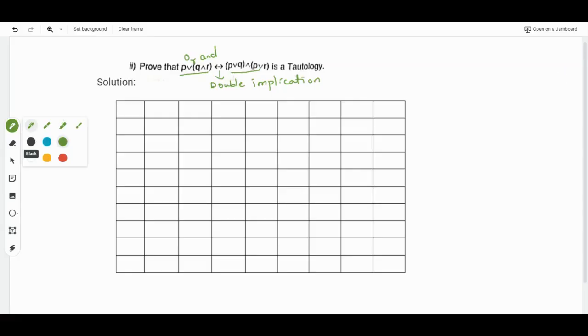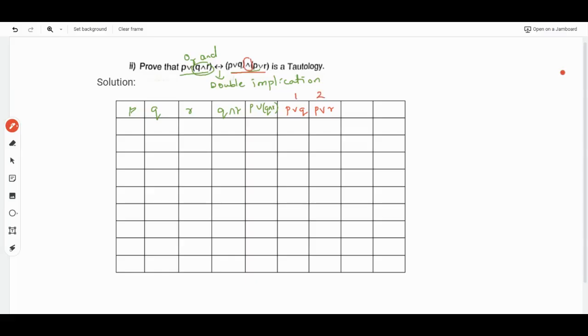So the given is P, then in the bracket, first you should write P, Q, R, then here it is the bracket Q and R, then it is P or (Q and R). Then we go for the next one. Right hand side we have two brackets, that is P or Q, then P or R, which I'll call 1 and 2.